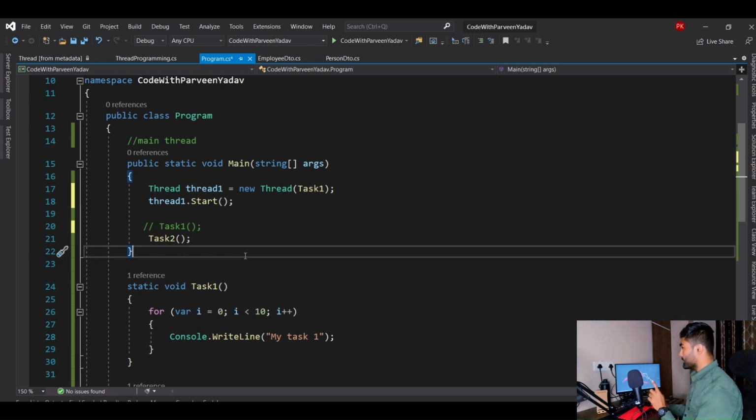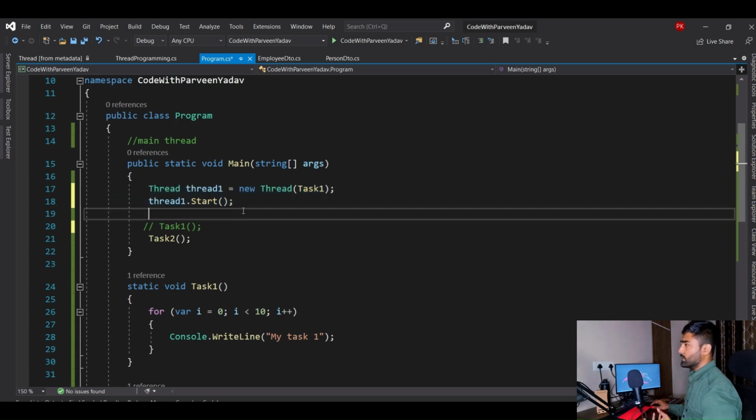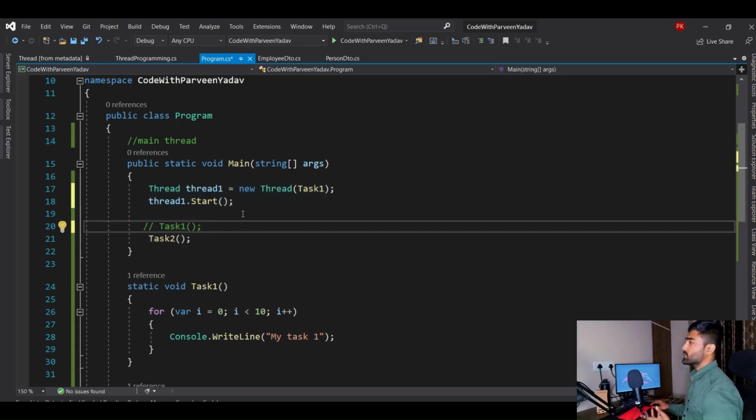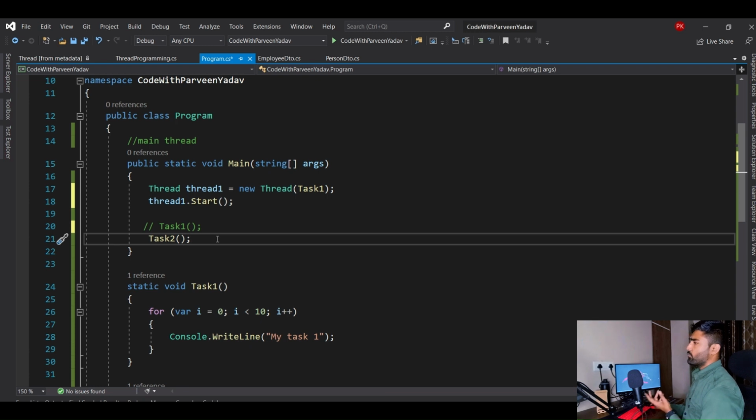Remember, right? Whether you write thread code or not, your application is still going to work under a thread, and that is called the main thread, right? So that is why you see this was one thread that we have created, but the other thread was already working. So that's why you see now we have implemented multiple threads. Okay, so multiple threads is what? When more than one thread runs parallelly.